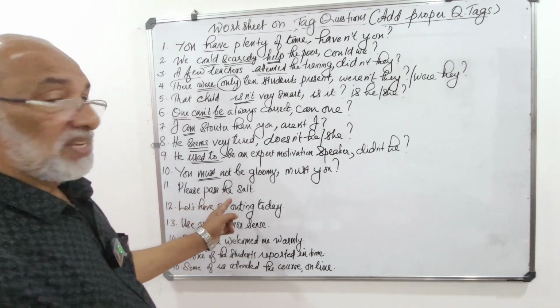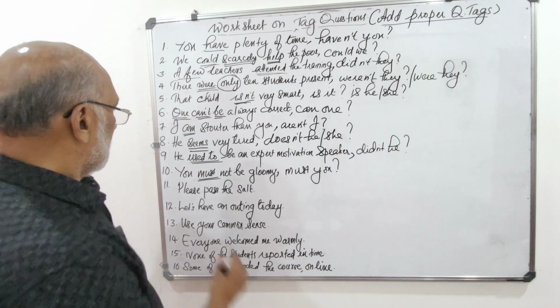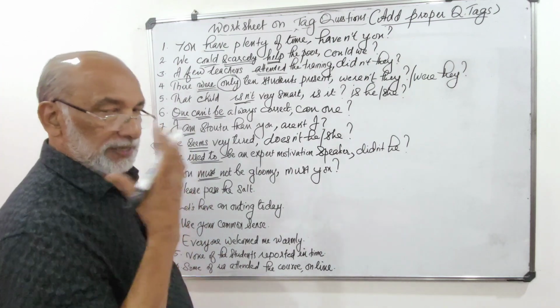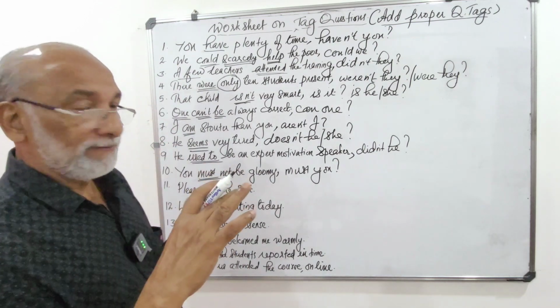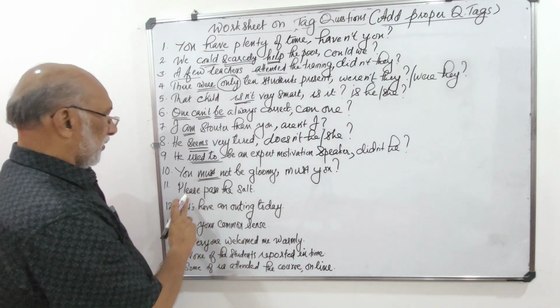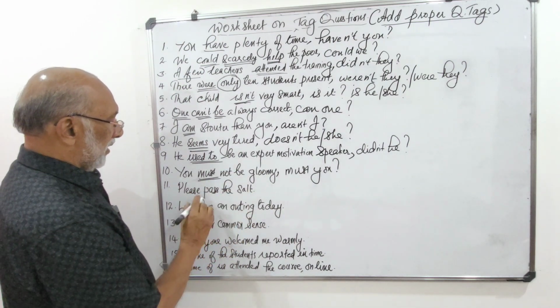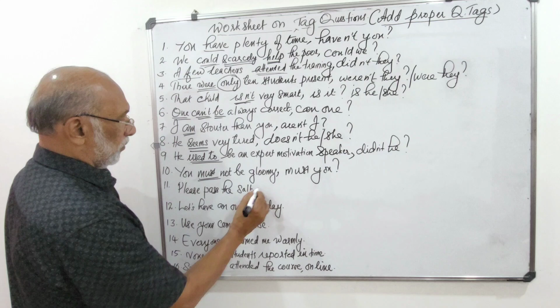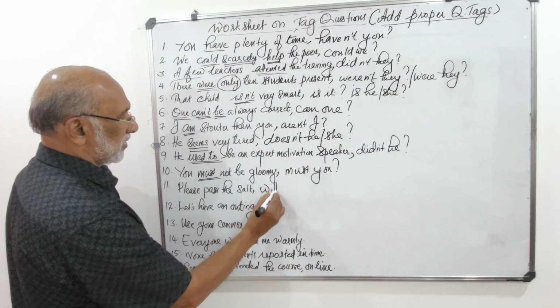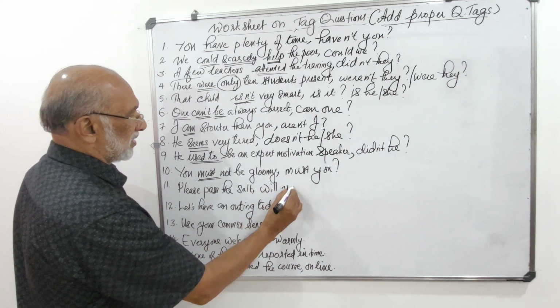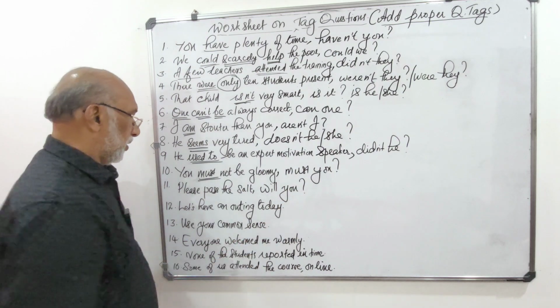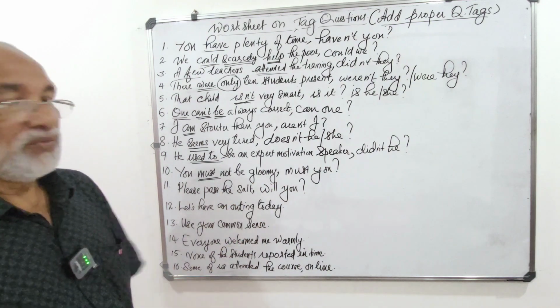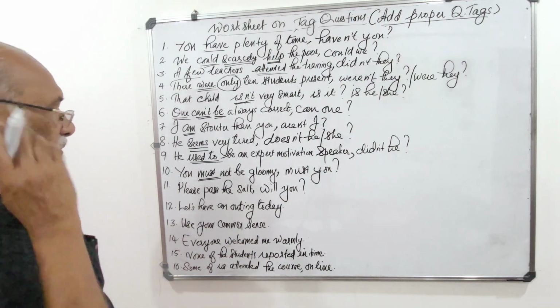Then, please pass the salt. This is a simple request, imperative mood. So it should be will you. A simple request in the imperative takes the tag with will you. Please pass the salt, will you. Won't you is not used.